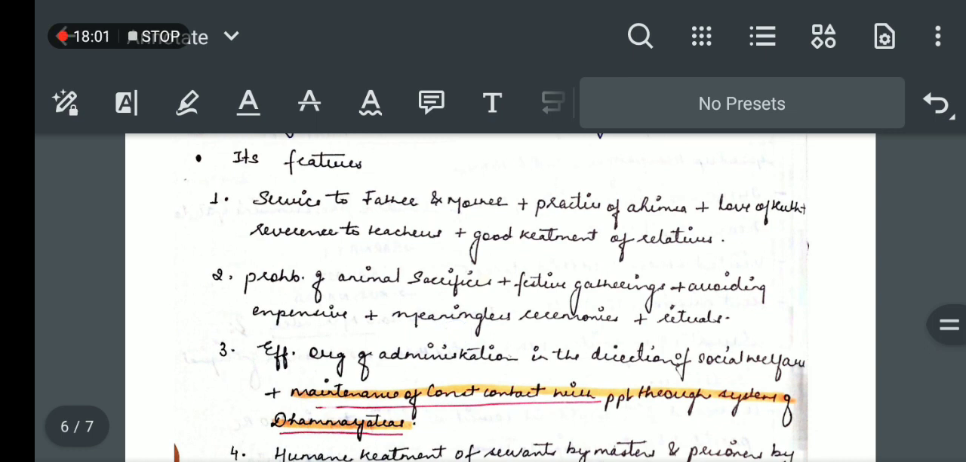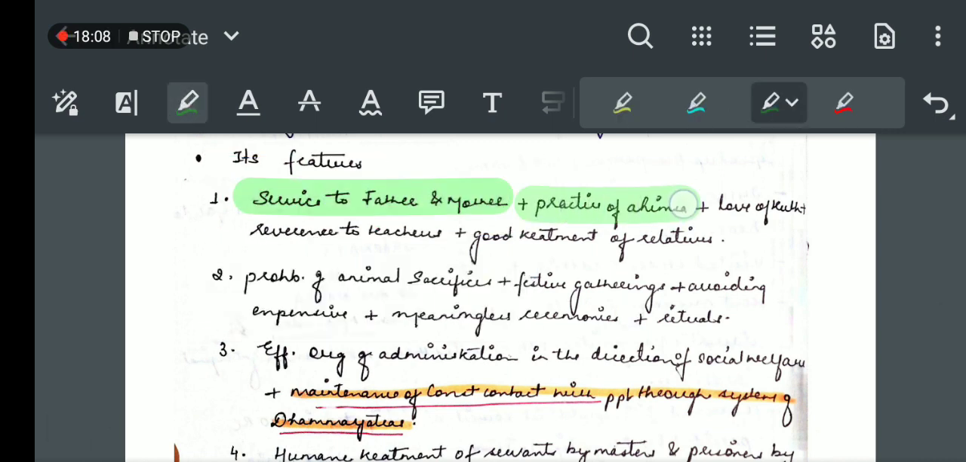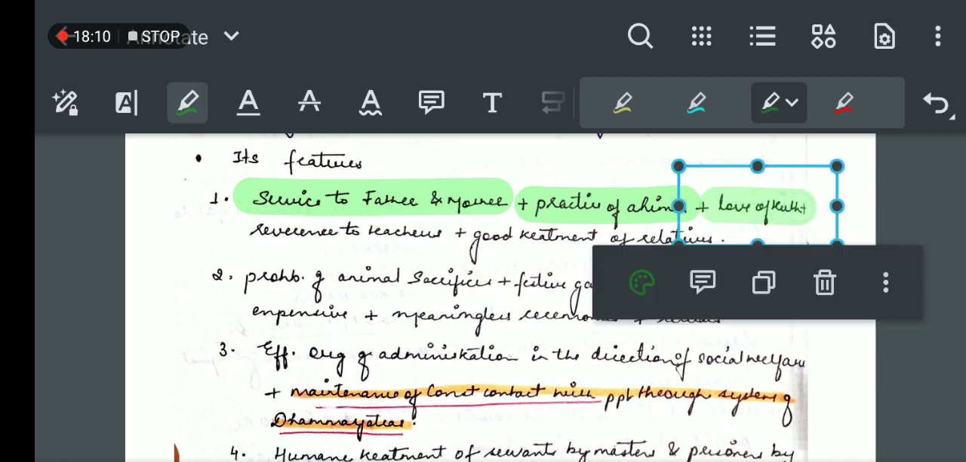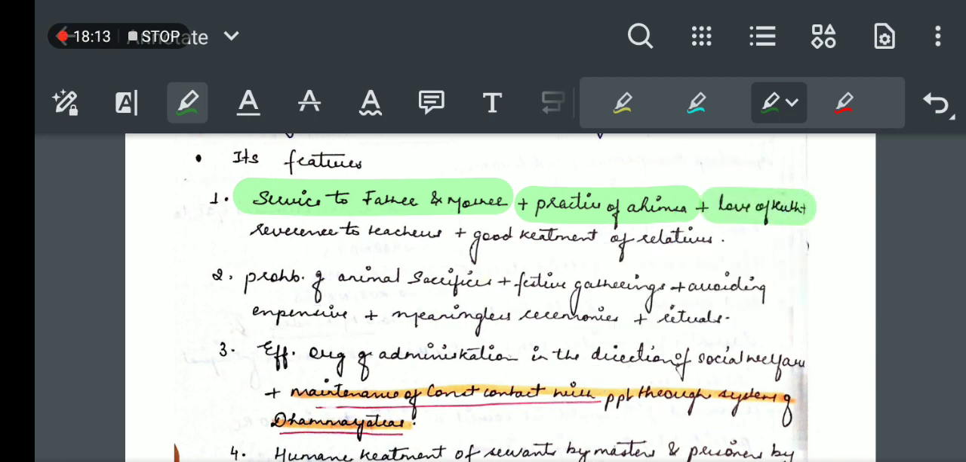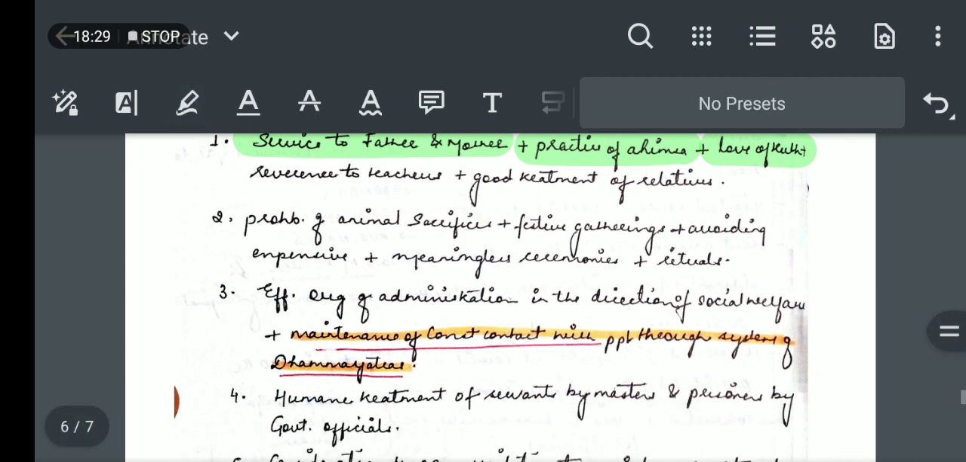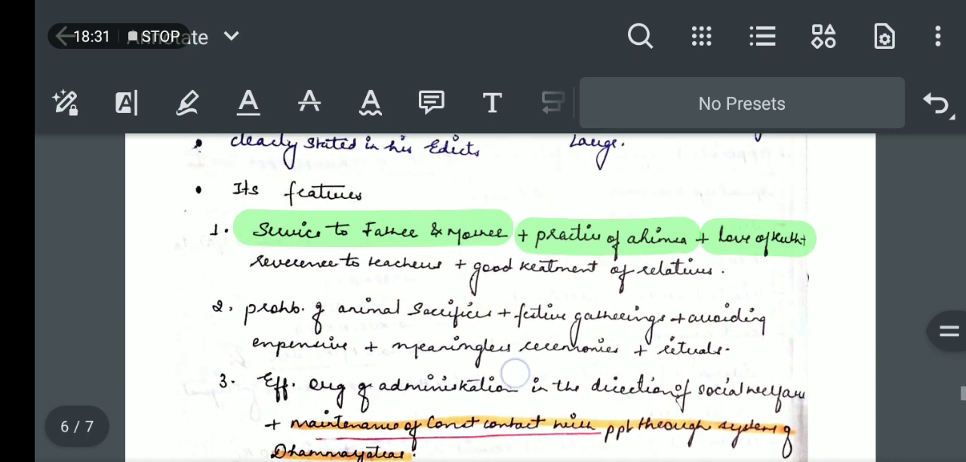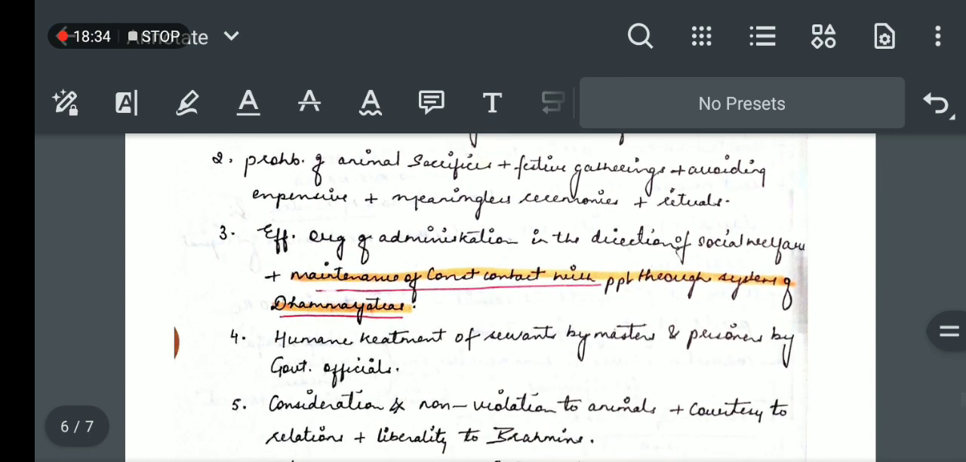The first one: service to father and mother, practice of ahimsa, that is non-violence, love for truth, reverence to teachers, good treatment of relatives. In all, he wanted to convey the message that you should respect your parents, practice non-violence, follow the truthful path, respect your teachers and have good relations with your relatives, giving them good respect and treatment. Then the second message, that he prohibited animal sacrifices.